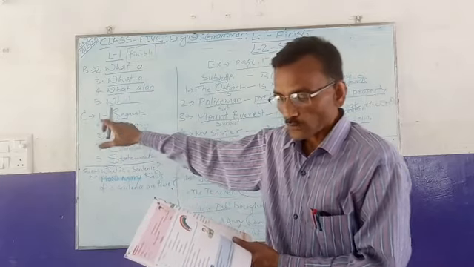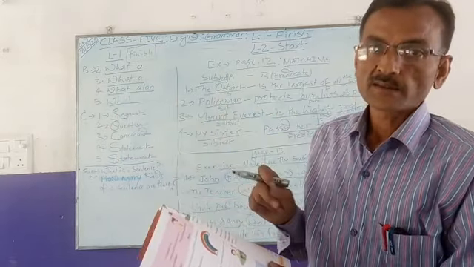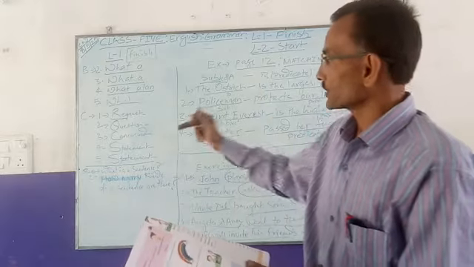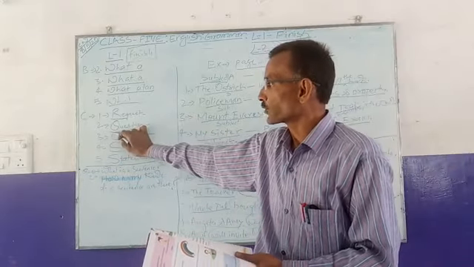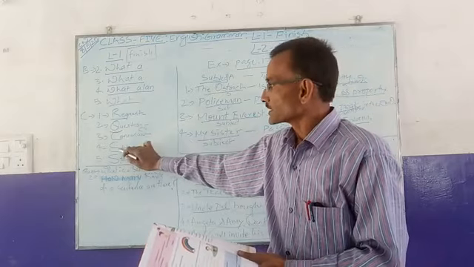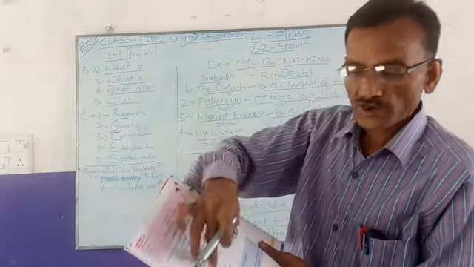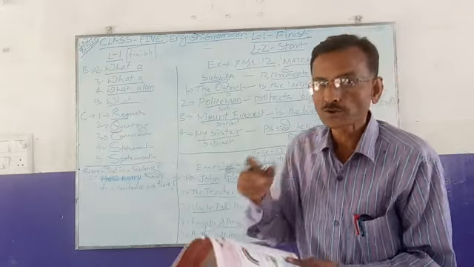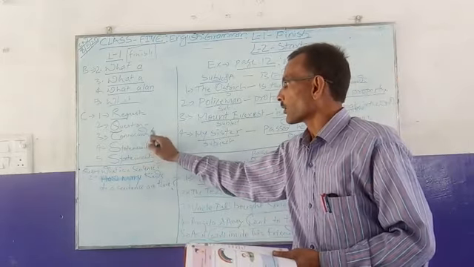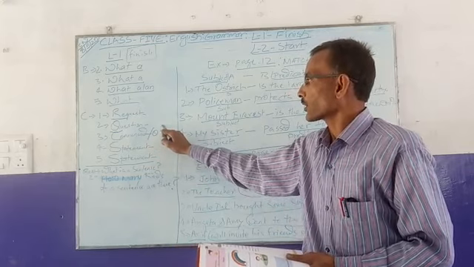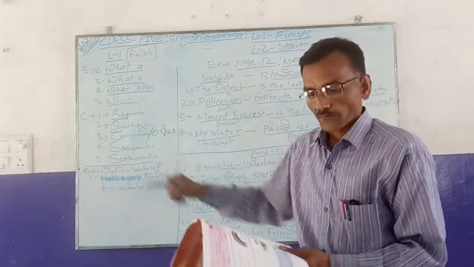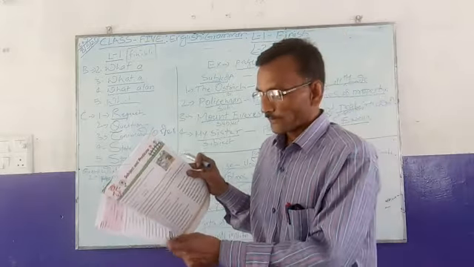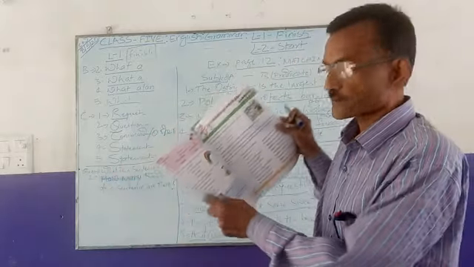Second one is, could you tell me the way to the station? This is a question, starting with an auxiliary or modal. So it is a question. Write Q. The third one is, don't disturb the patient. It is a command or order sort of thing. So you should write O for order, like that. Fourth, Ashoka was a great emperor. It is a statement. The fifth one is also a statement. Mount Everest is the highest peak.